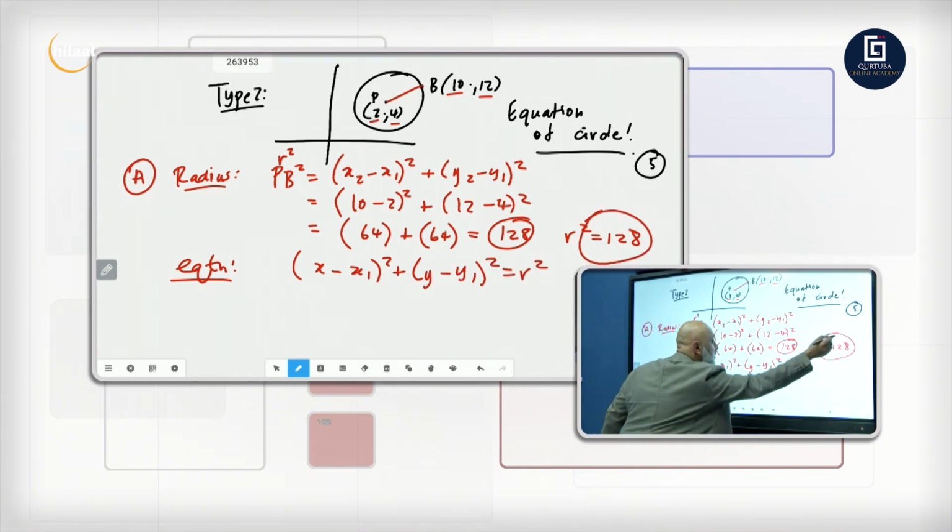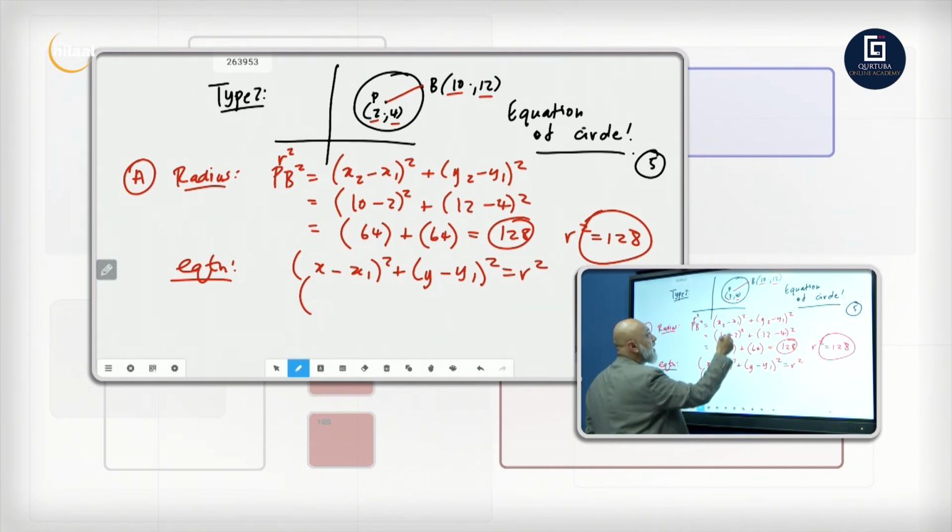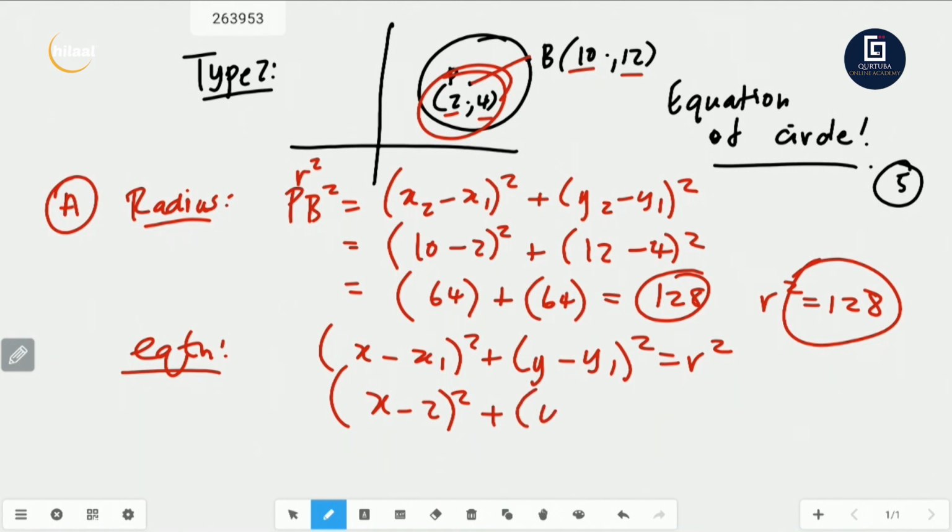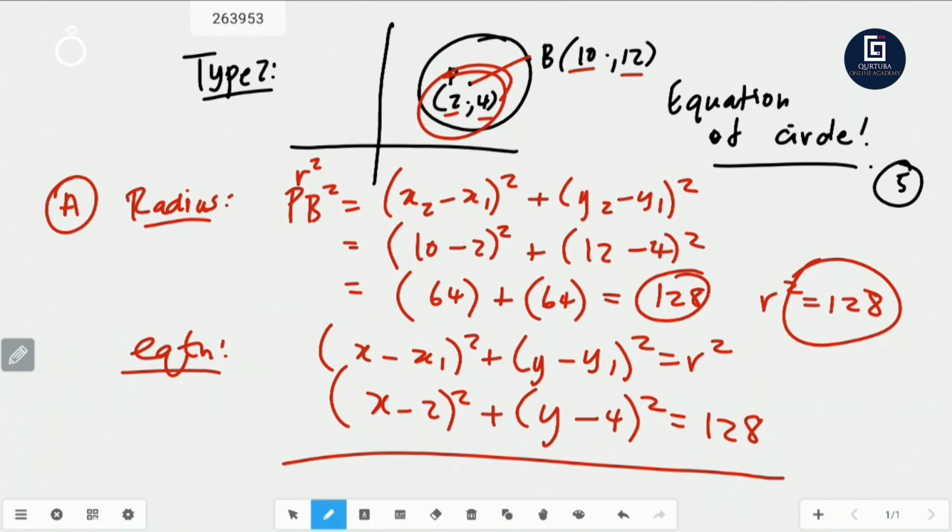We got R squared, which is 128. What is X1, Y1? The center of my circle. So X minus 2 squared plus Y minus 4 squared is equal to 128. And there we go. That is your equation of your circle for 5 marks.